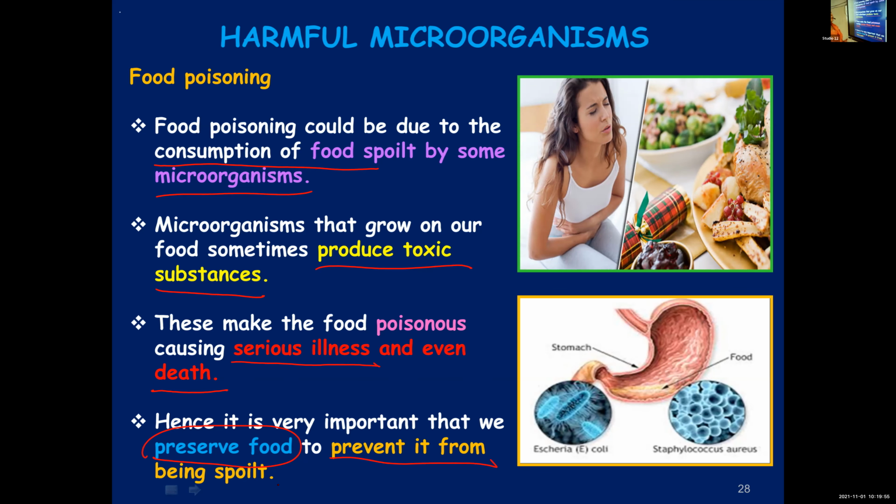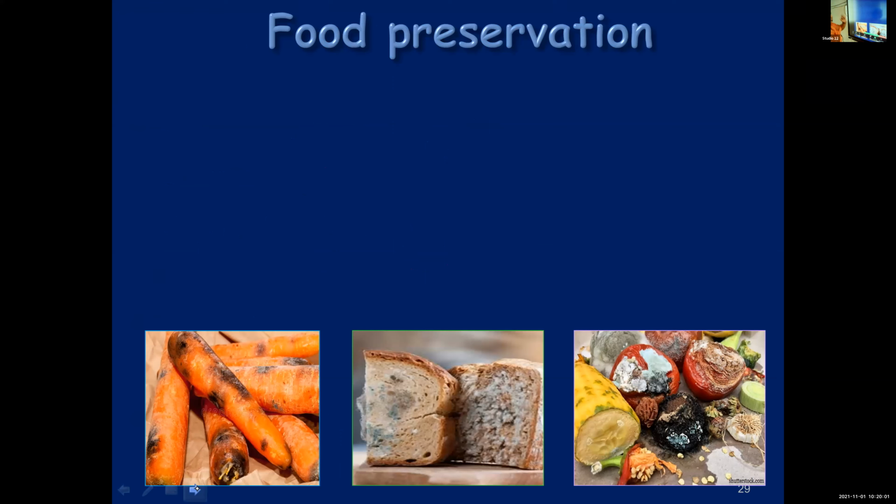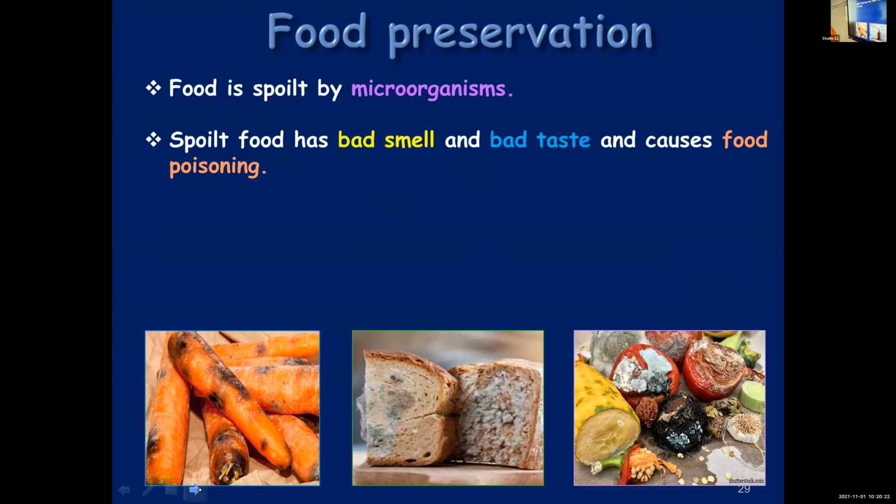Okay, so now we are going to learn some methods by means of which you can preserve food. You can see all these are stale or spoiled food. See, carrots spoiled, bread, again you can see all the fungal growth over there, and many vegetables spoiled. Food is spoiled by microorganisms.